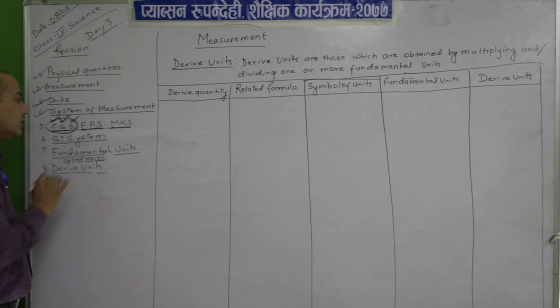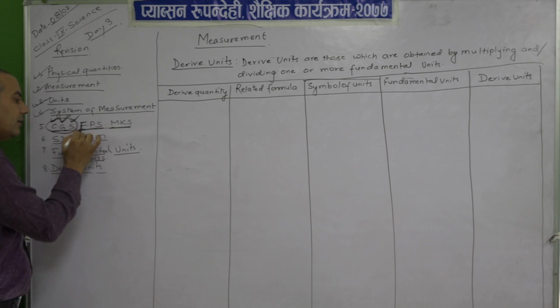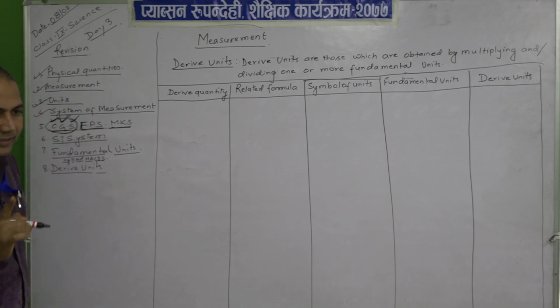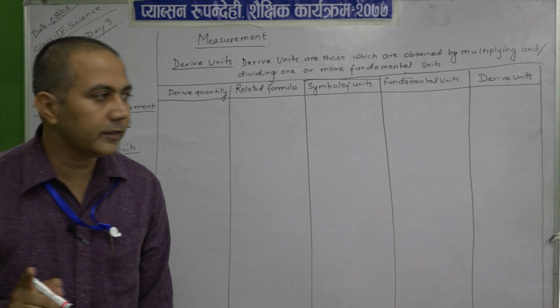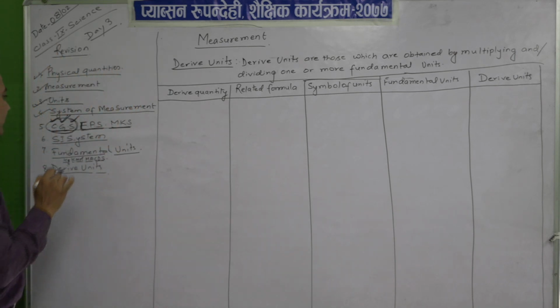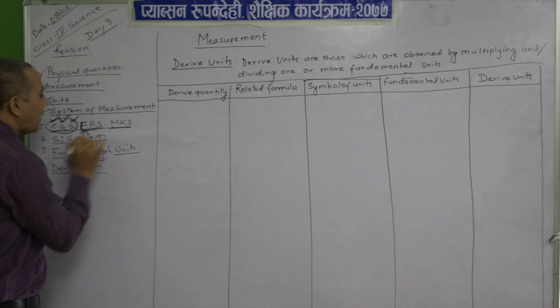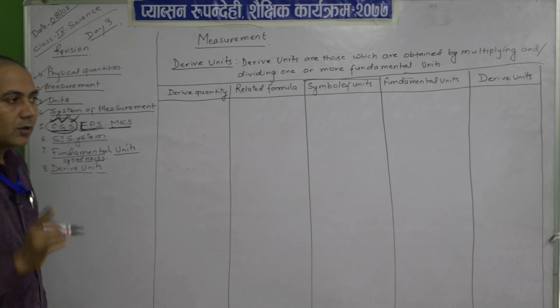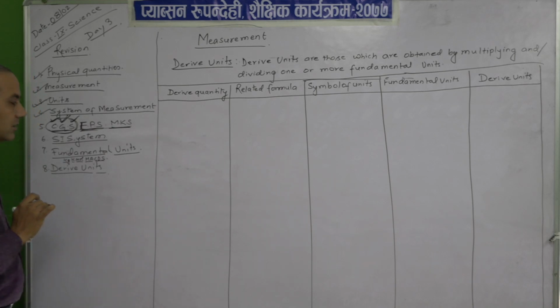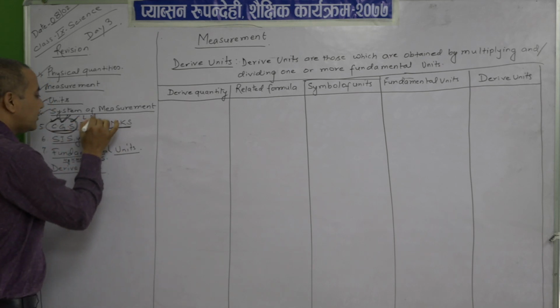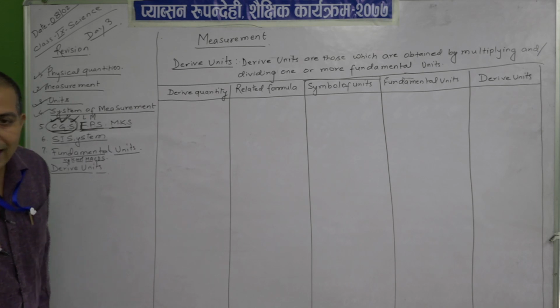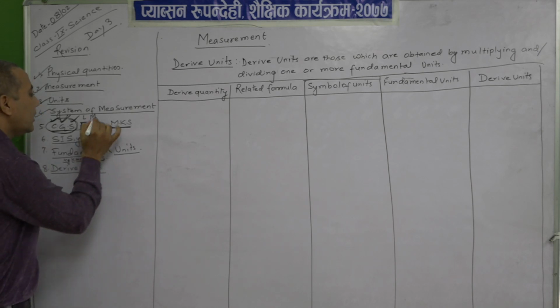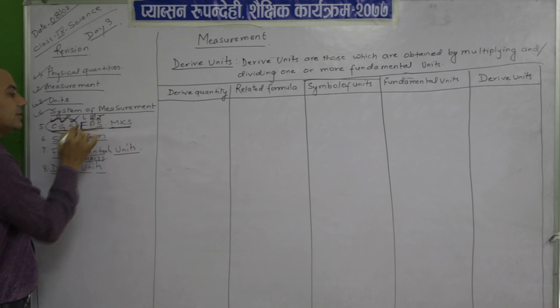Then the next one is the FPS system of measurement. What does the CGS system also call? It is a French system of measurement. Then the next one is the FPS system of measurement. What is the FPS system of measurement? In it, length is measured in foot, mass is measured in pound, and time is measured in second.